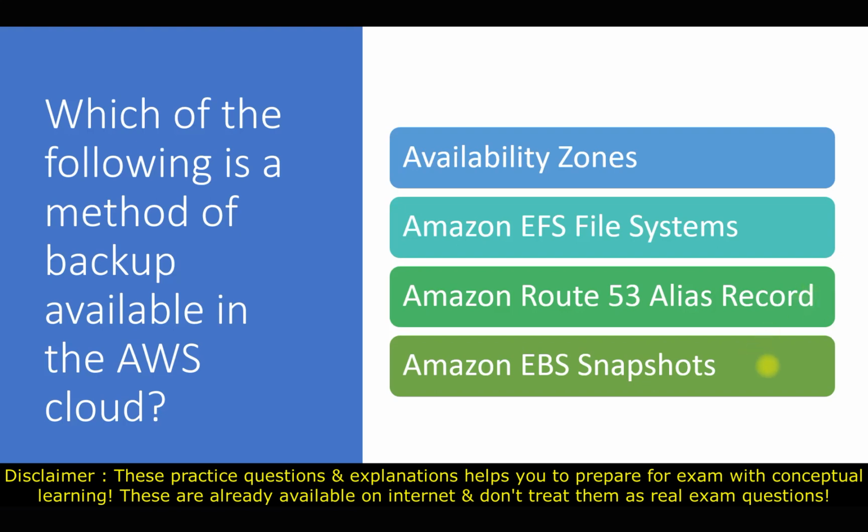If we talk about the Amazon EBS snapshot, EBS is block-based storage, a kind of virtual hard disk for our EC2 instances, and we can back up our EBS volume attached to our instances using a snapshot. So yes, an EBS snapshot is a backup method, which provides point-in-time backup for our data related to the EC2 instances. So for this question our answer will be Amazon EBS snapshot.